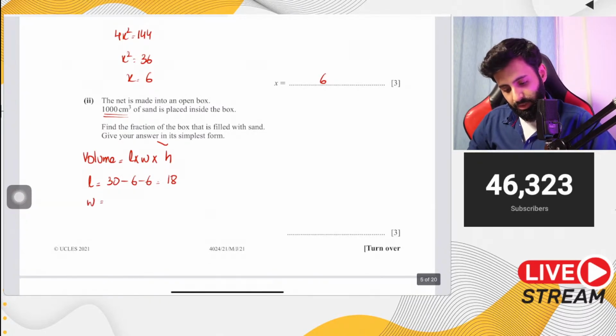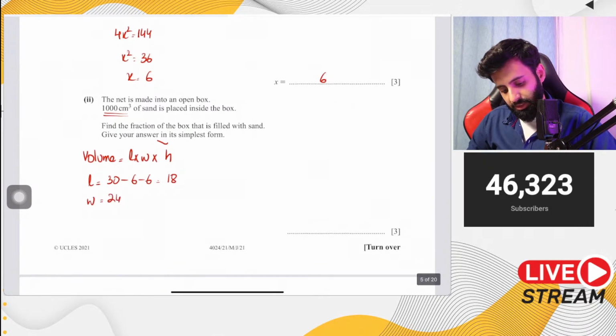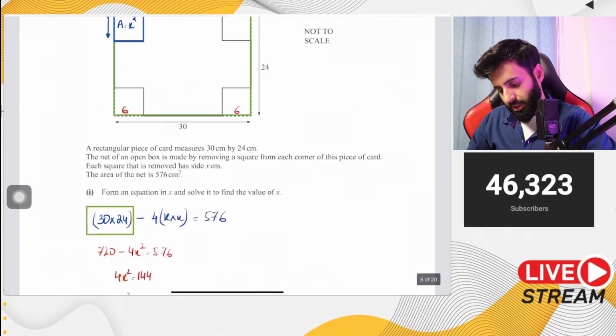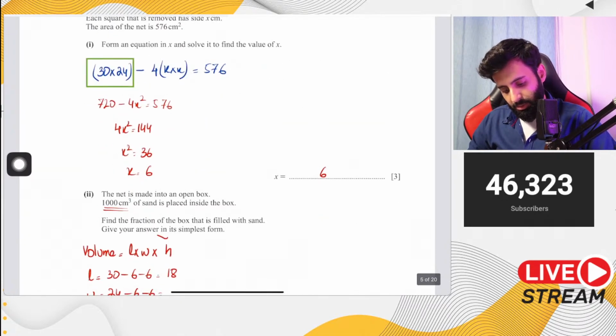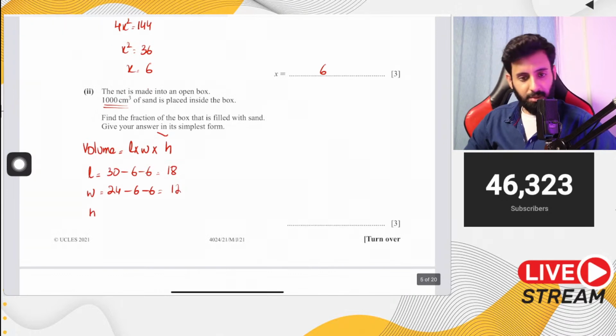Same goes for width. जो कि पहले थी 24, but you lose 6 centimeter on both sides. You lose 6 here and 6 here. So that's going to be equal to 12, and then the height is equal to 6.